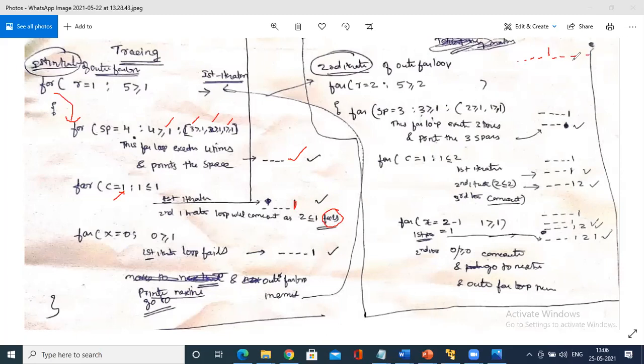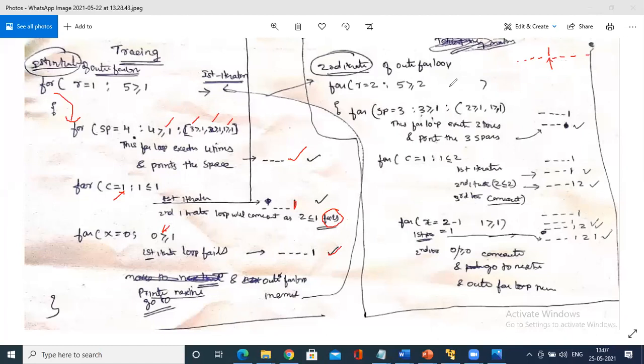No spaces also, because we are printing only till here. Right hand side we are not worried. Remember, right hand space we are not worried. Only the content we are worried about. So what happens? For x equals 0, is 0 greater than or equal to 1? No, the condition fails. It will simply come out without printing anything. Okay, so this iteration is completed. So the first line is printed. Now go to the next line.